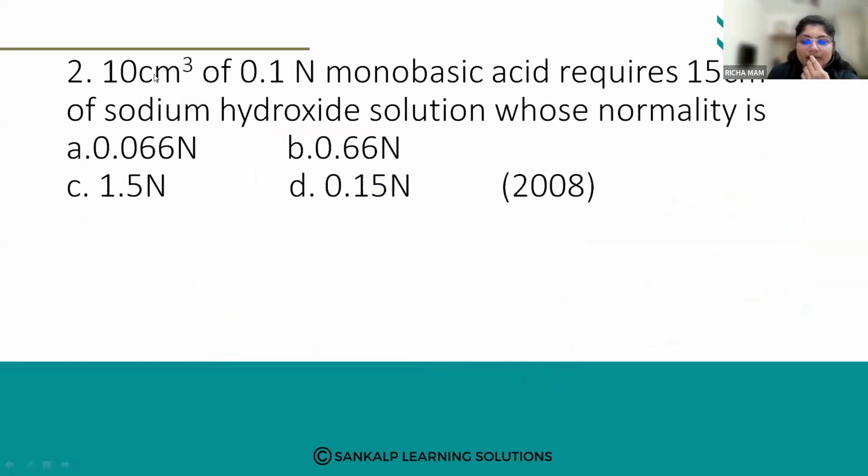10 cm cube of 0.1 normal monobasic acid requires 15 cm cube of sodium hydroxide solution whose normality is... So these are the 4 options. Okay. So how are we going to calculate this particular question?